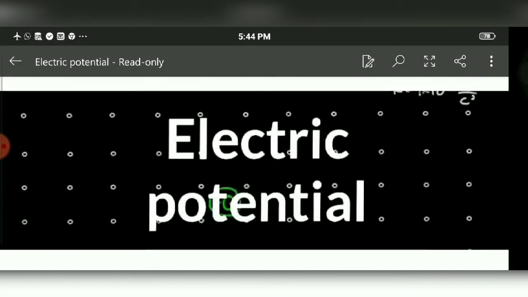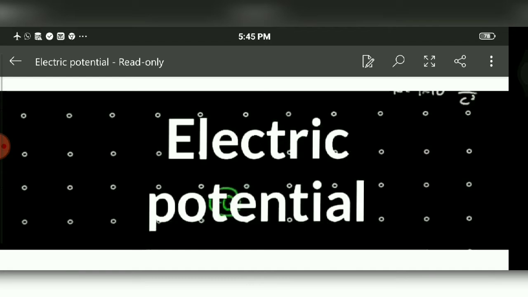So let's start today's video with the first topic, electric potential, of the chapter Electric Potential and Capacitance. In this part 1, there are two PDFs. One PDF is related to electric potential and its subtopics, and the second PDF is about electric potential due to a system of charges, which includes electric potential and potential energy due to 1, 2, 3 and n number of charges, and also due to a dipole. So in part 1 we are going to discuss the two PDFs in detail with their further subtopics.